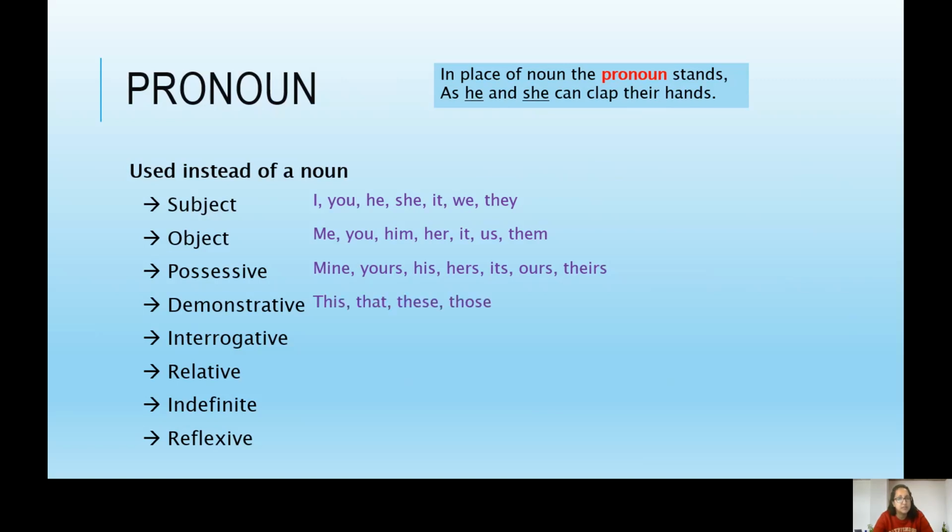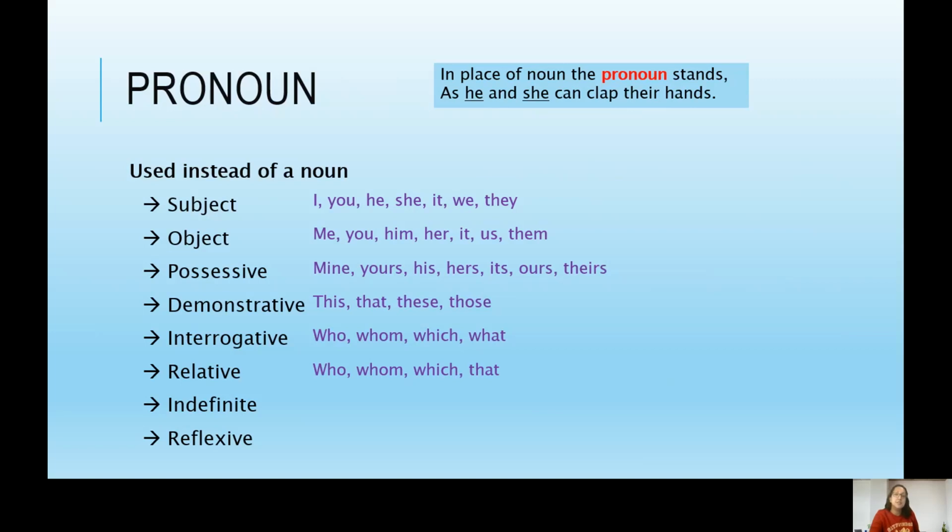Demonstrative pronouns. There are 4 of them. This, that, these, those. For example, what's this? Okay, we're not asking, we're using this instead of the word. Interrogative pronouns are used for a question, like who, whom, which, what. A relative pronoun is used when we add extra information or an extra clause to a sentence using a pronoun like who, whom, which, or that.